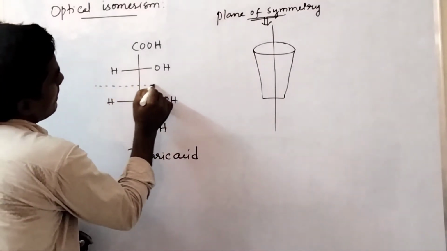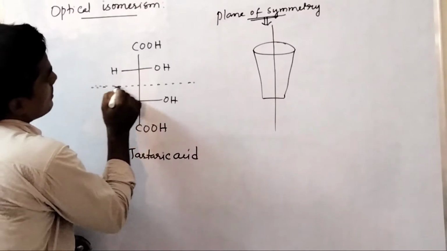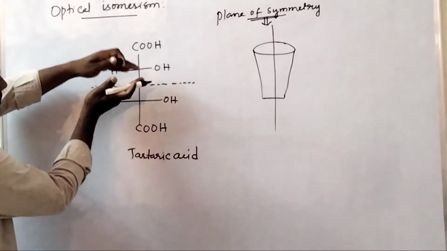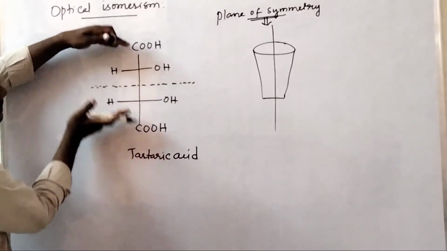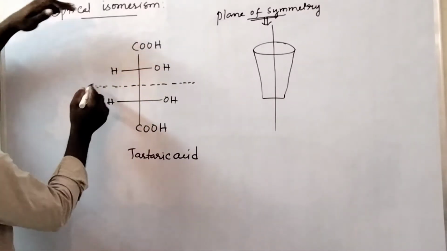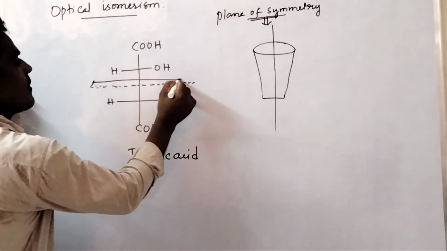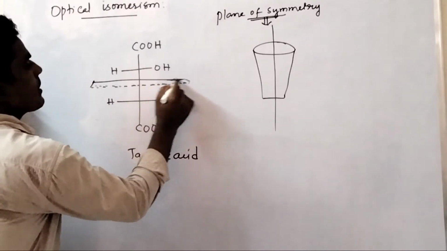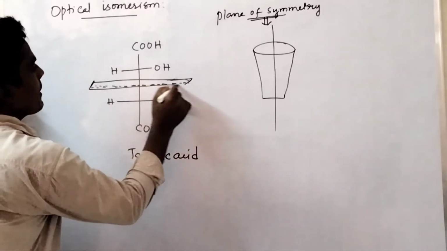So this is a plane of symmetry. This is an imaginary plane which divides this molecule into two equal halves which are mirror images of each other. Hence this plane is called the plane of symmetry. Is it clear? So this molecule has a plane of symmetry.